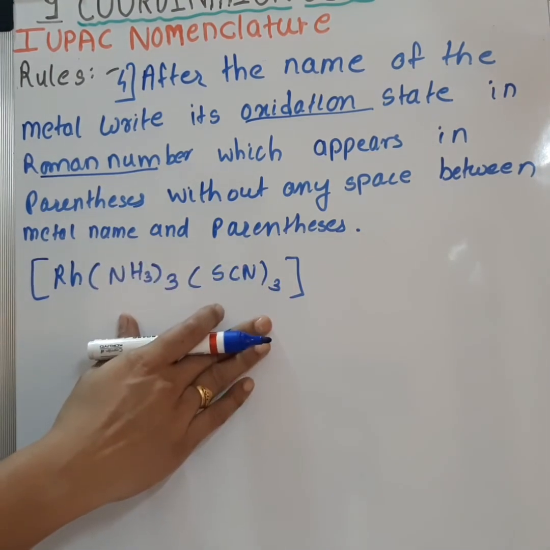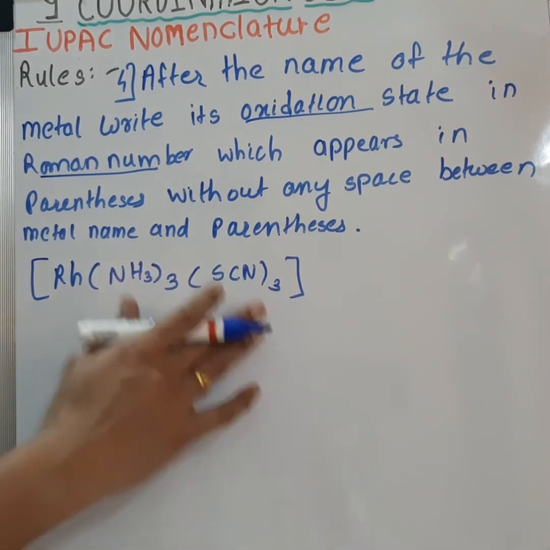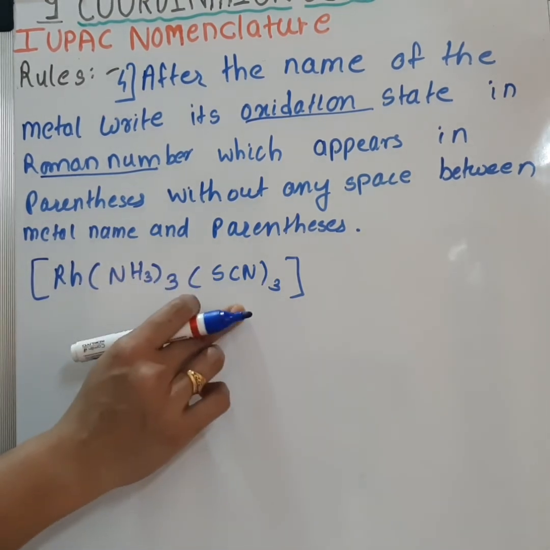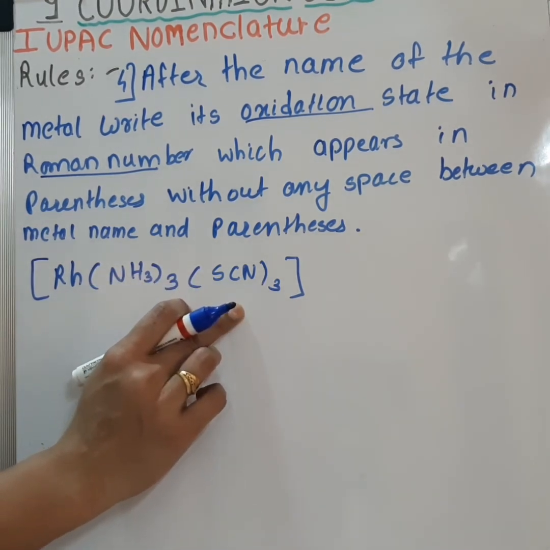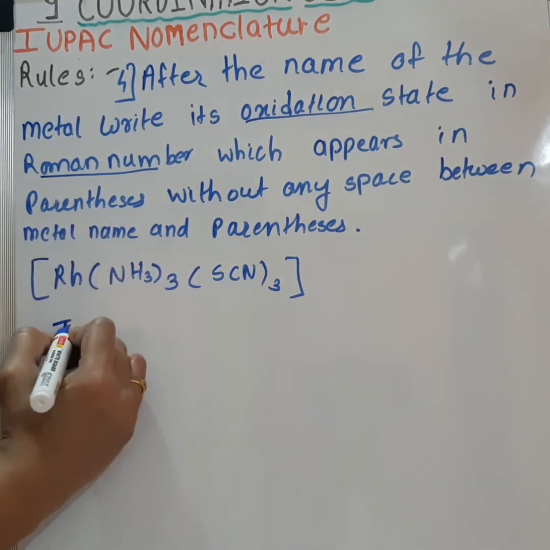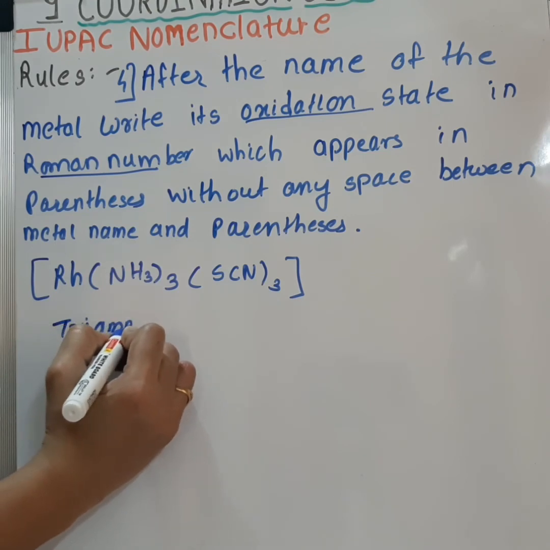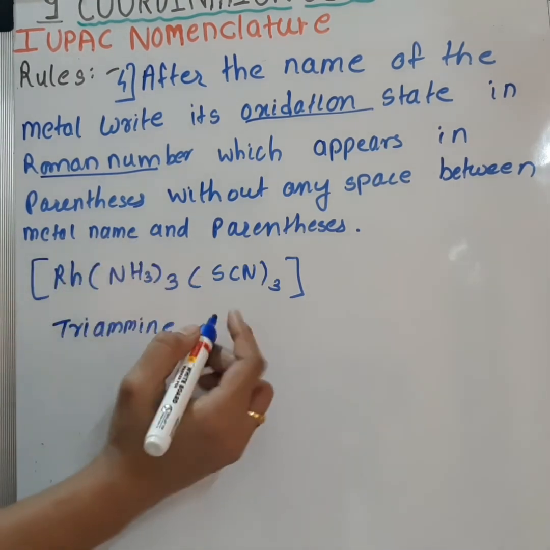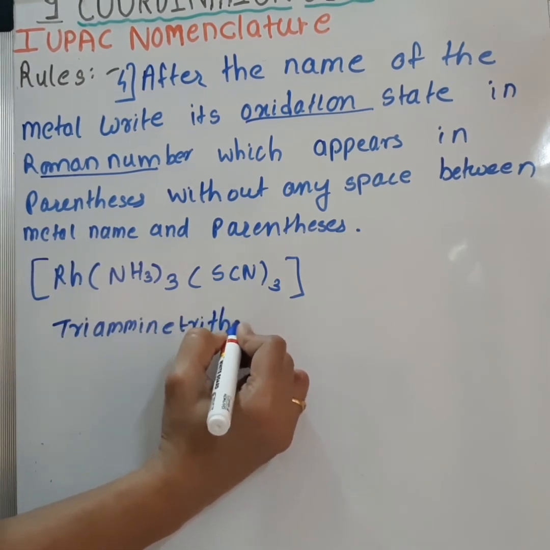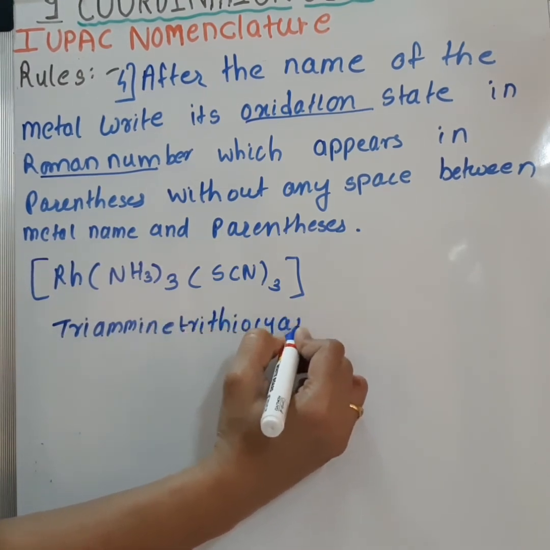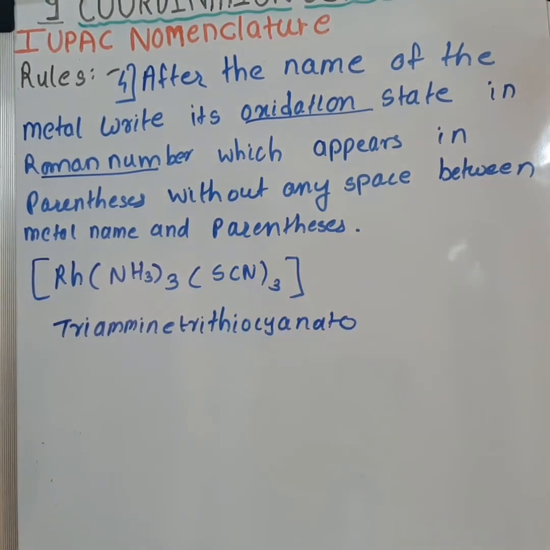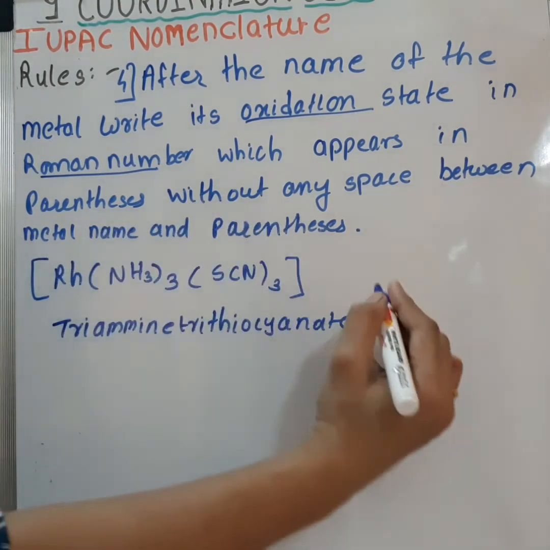First we have to name the ligands as per our first rule. Here are 3 molecules of ammonia and 3 molecules of SCN, so there will be tri as a prefix: triammine, trithiocyanato. Next is the metal, rhodium.